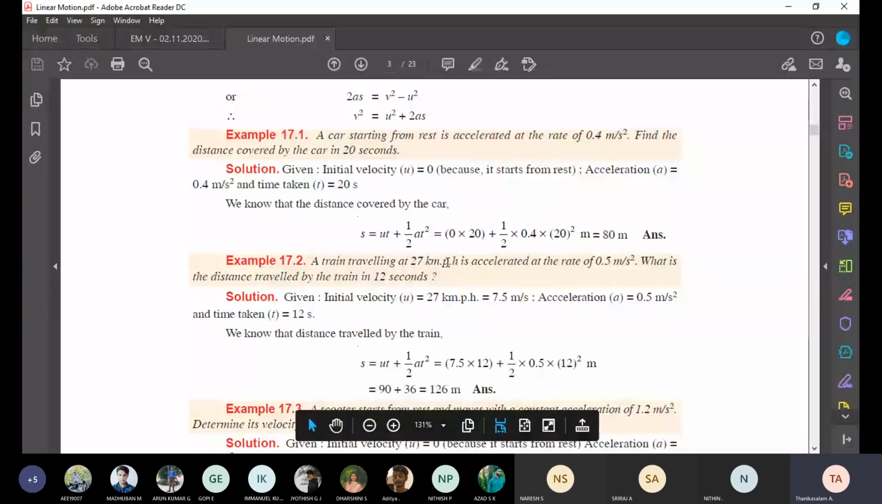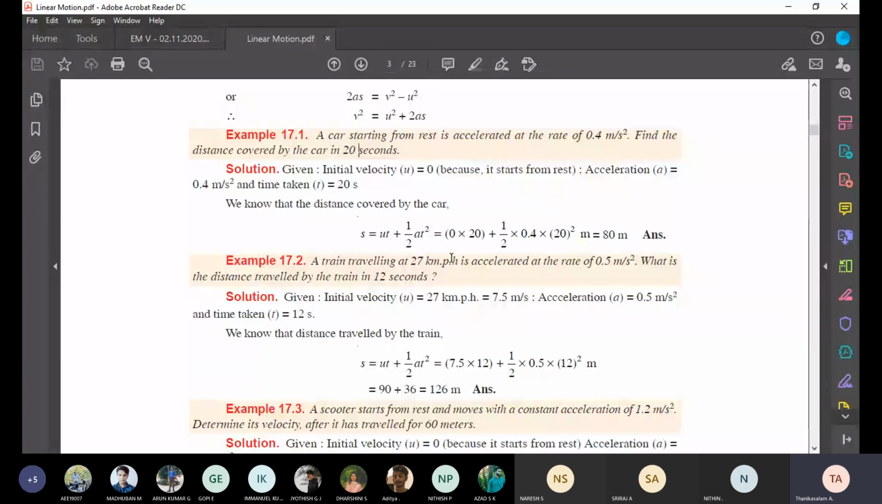Students, 27 kilometer per hour. What we know is that velocity has the unit meter per second, so you have to convert 27 kilometer per hour to meter per second. How do you convert? 27 into 1000. Why am I putting 1000? Because I am converting kilometer to meter. Divided by 1 hour, which equals 3600 seconds. Therefore, 27 into 1000 divided by 3600. That answer becomes 7.5. Students, understand?